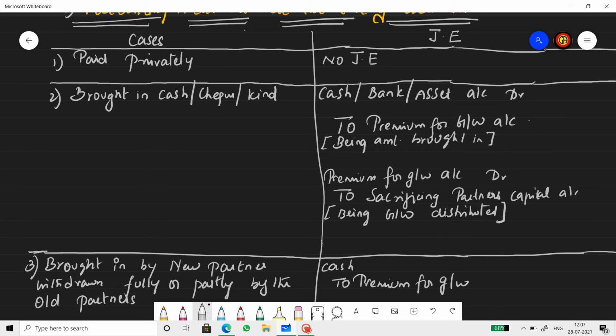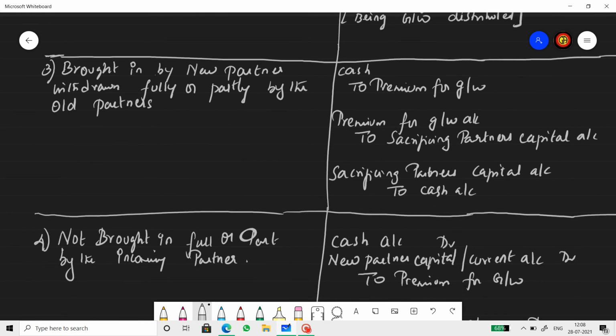Whereas with the other assets, the profits or losses arising because of the valuation will be distributed in the old profit sharing ratio, not in the sacrificing ratio. But goodwill is the only asset where it is transferred in the sacrificing ratio. So: cash to premium for goodwill, to sacrificing partners' capital accounts in the sacrificing ratio.